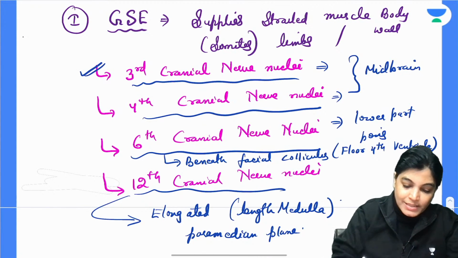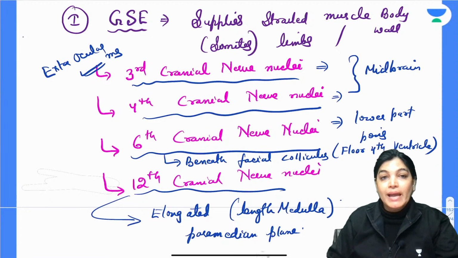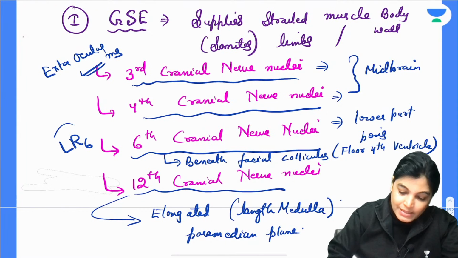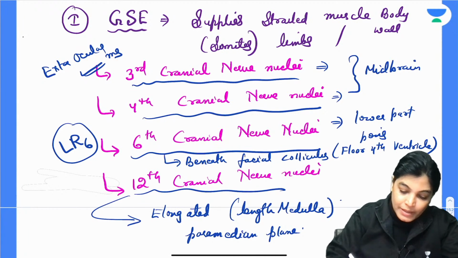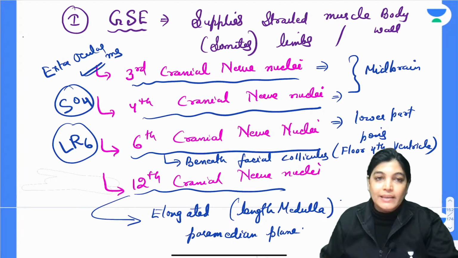If I talk about the function of each, the 3rd cranial nerve nuclei is supplying all extraocular muscles except LR6 and SO4. Why? Because LR6, lateral rectus, is getting innervation from the abducent nerve, and SO4, superior oblique, is getting innervation from the 4th cranial nerve.